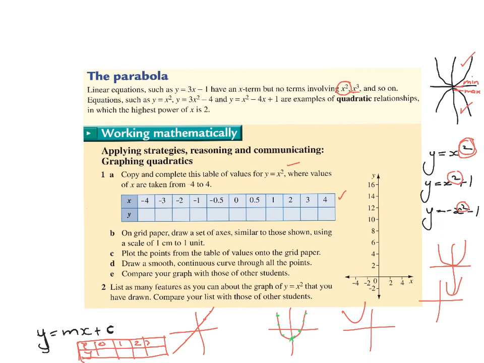Okay, so let's start looking at how to solve this. We've got to put in y equals x squared. The first value I'm putting in is -4. Notice the x is -4, so it is -4 squared. I'm squaring both the negative and the 4, and you get positive 16. The next one is y equals negative 3 squared, which is 9, negative 2 squared, which is 4, negative 1 squared, which is 1, and negative 0.5 squared, which is going to be a quarter.